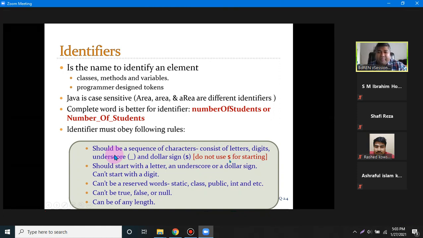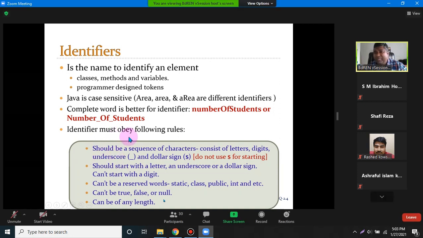You can try to see which special characters you can put in names or not. You cannot use reserved words like static, class, public, int. Those already have some purposes. Those are keywords, so you cannot use a keyword as the name of a variable. You cannot use true, false, or null either, because we have Boolean types as well. Those are meaningful for some purposes, so you should not use them as your identifier name.